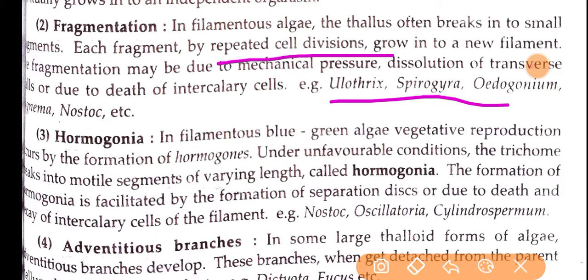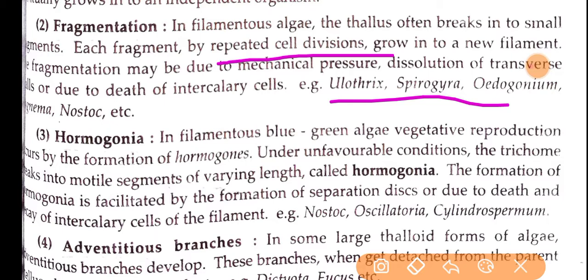During favorable conditions, this particular hormogonium will develop. The formation of hormogonia is facilitated by the formation of separation discs, or due to death and decay of the intercalary cells of the filament.